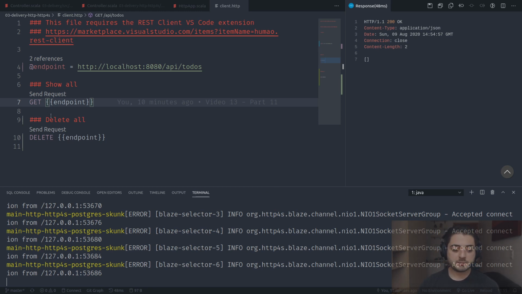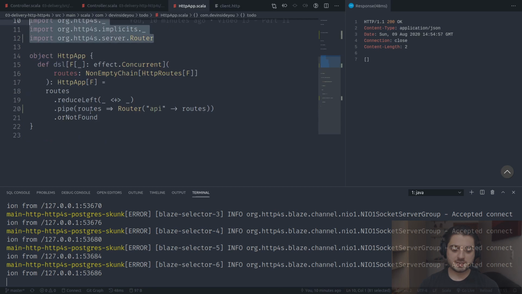Okay. So the next thing that we're going to do is we're going to go to the HTTP app, and we're going to add a bit more logging. As you can see, as of right now, it just says, accepted connection. I actually want to see more.